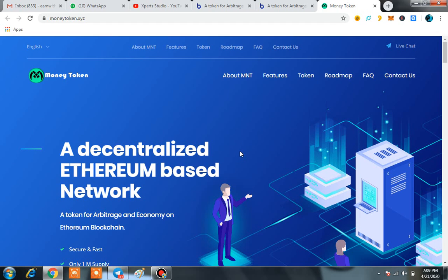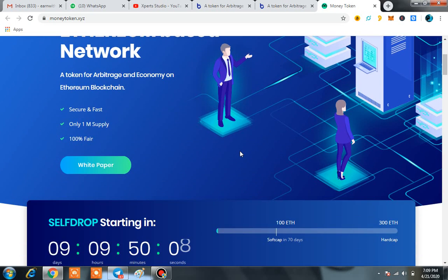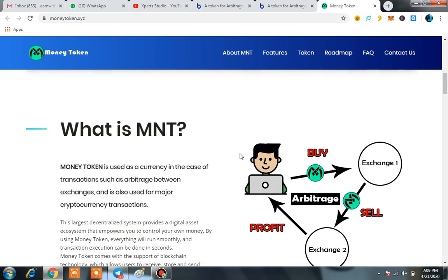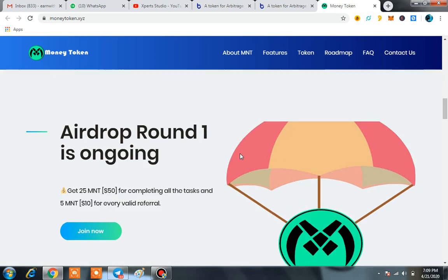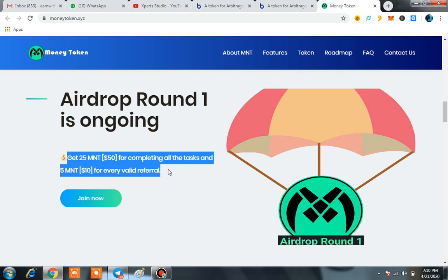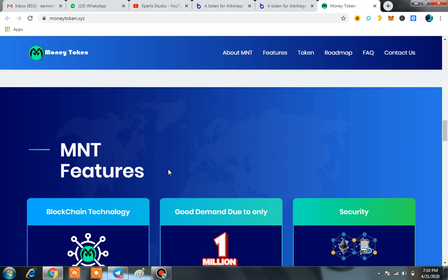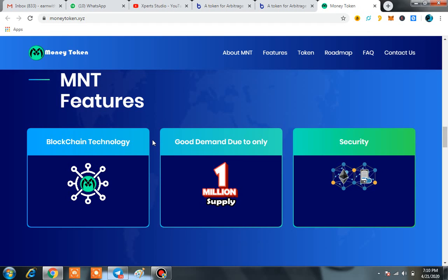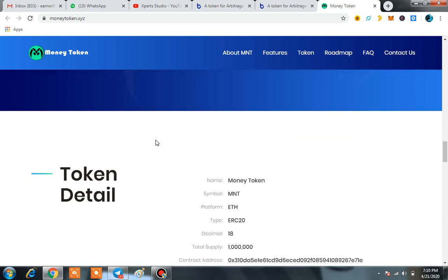First of all, what is money token all about and what is the total supply? It is basically an ERC20 based token, and here you can see the major things regarding this token. At this time the airdrop round 1 is ongoing, in which you will be able to get up to $50 of MNT entirely free in their Telegram bot. It is basically a blockchain technology with good demand due to only 1 million supply. Not even a single token is going to be added to it. So that is such a great thing for all of you.